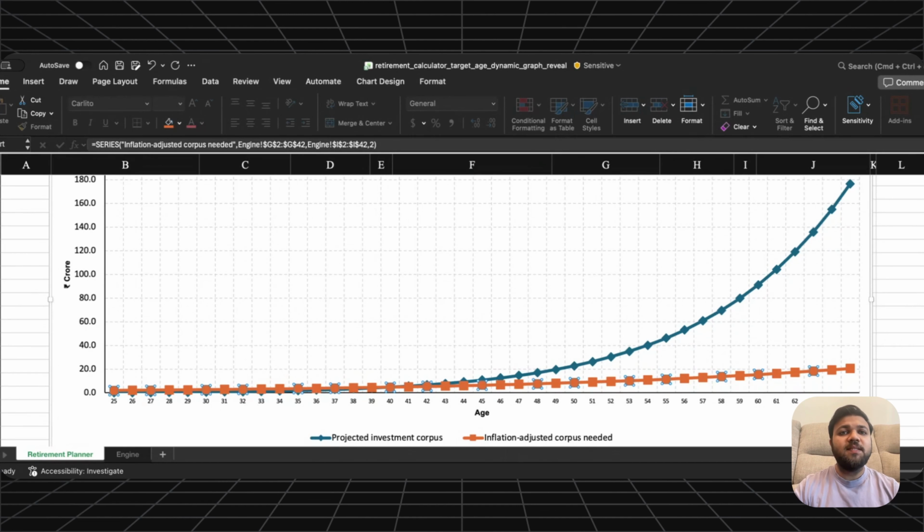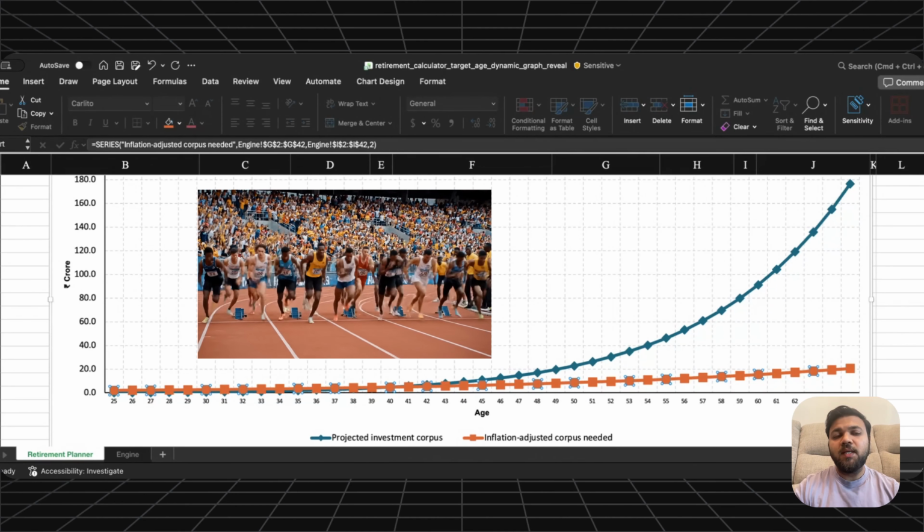So this graph is basically a race. One line is your wealth growing through compounding. The other line is your retirement target rising because of inflation. The point where these two lines meet is the point where retirement becomes mathematically possible for you. So retirement is really a race between compounding and inflation.